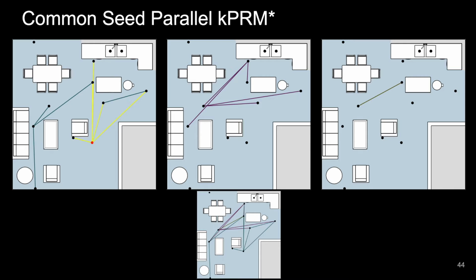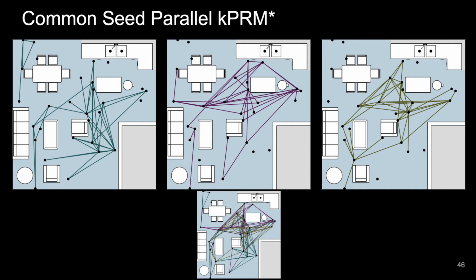Let's explain this visually. On the top, we have three instances of our lambda running. And as before, the point in red is the point that's being actively connected. We will see this point move from lambda to lambda. On the bottom, we have the cumulative graph as present on the robot. As we're sampling points, we see that different lambdas are attempting to connect each vertex. And as we go further into the algorithm, we see that each lambda only connects a subset of the edges.